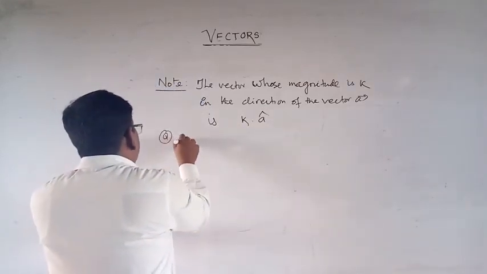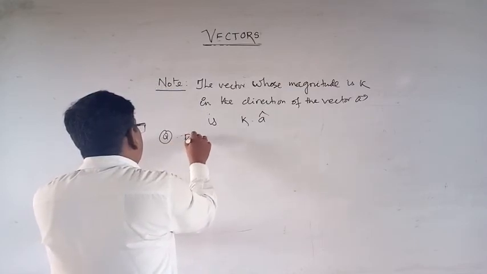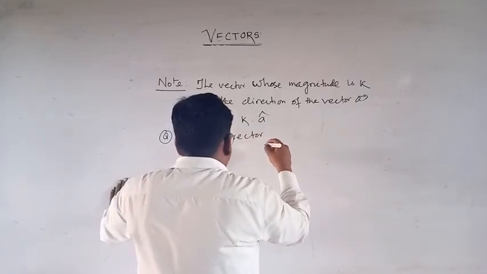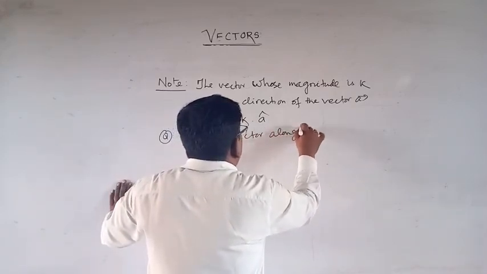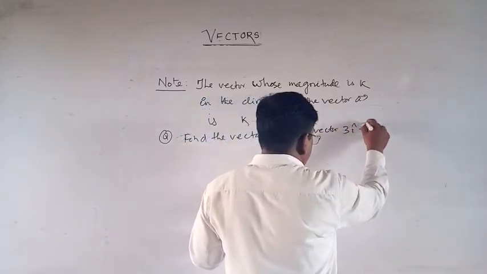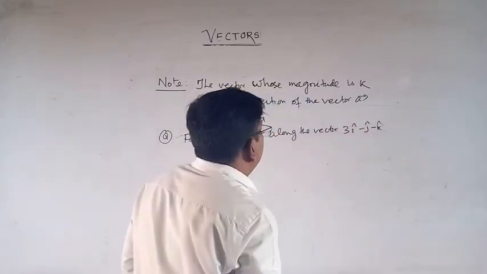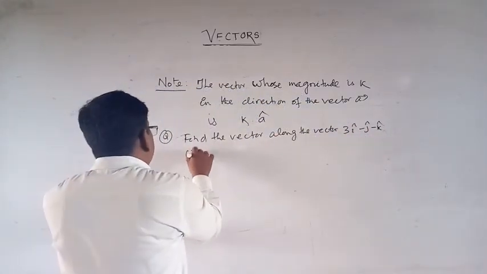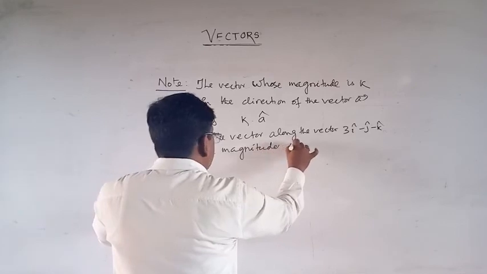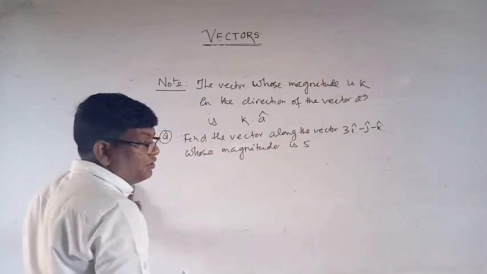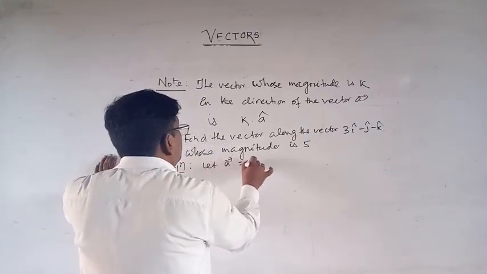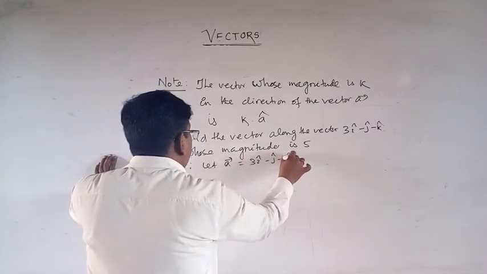One question: find the vector along the vector 3i minus j minus k whose magnitude is 5. So solution, let A be equal to what? A is equal to 3i minus j minus k.